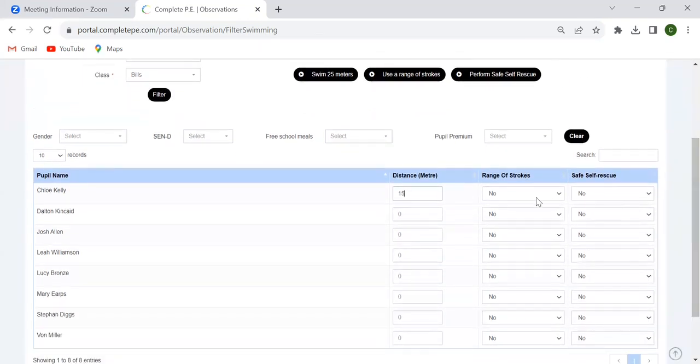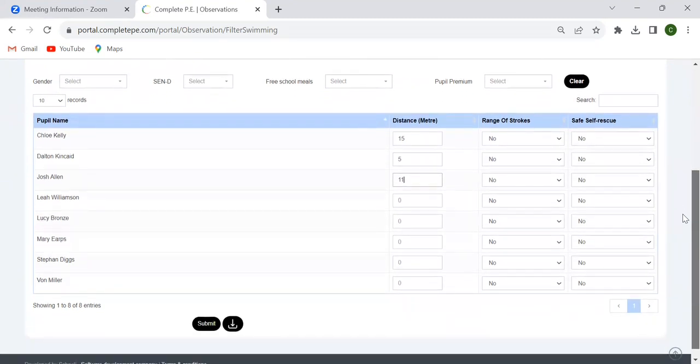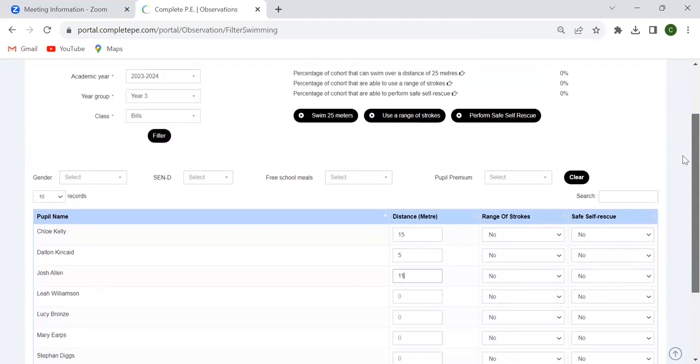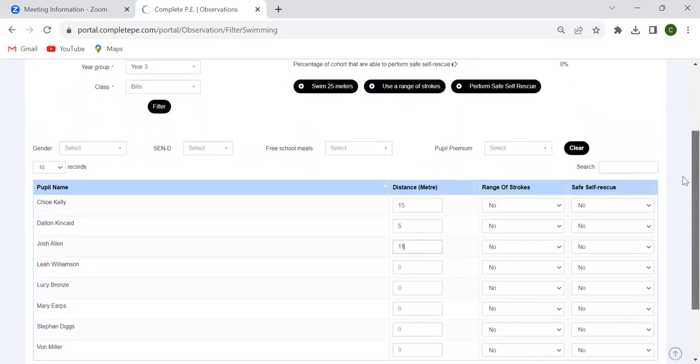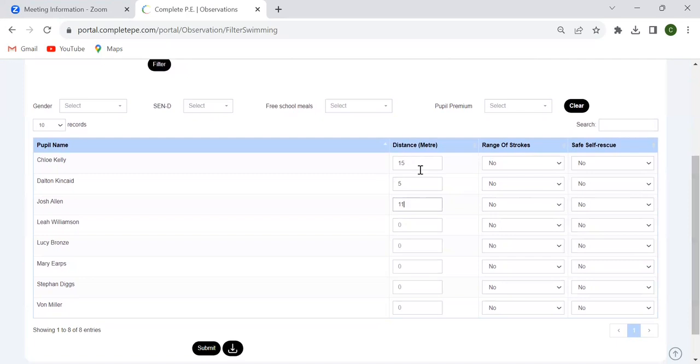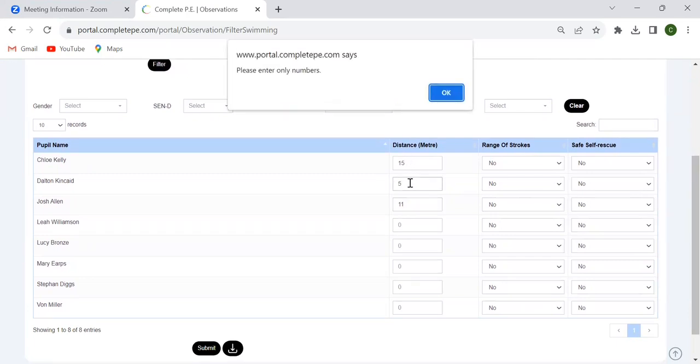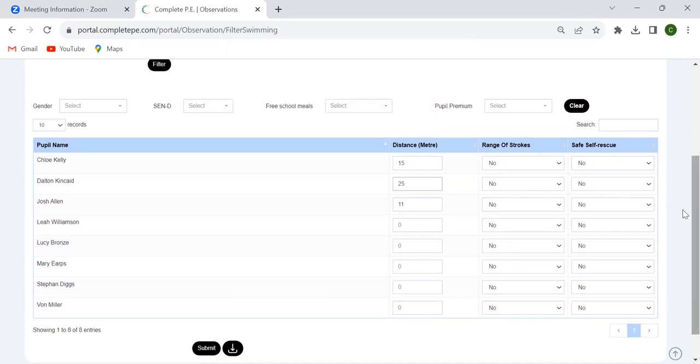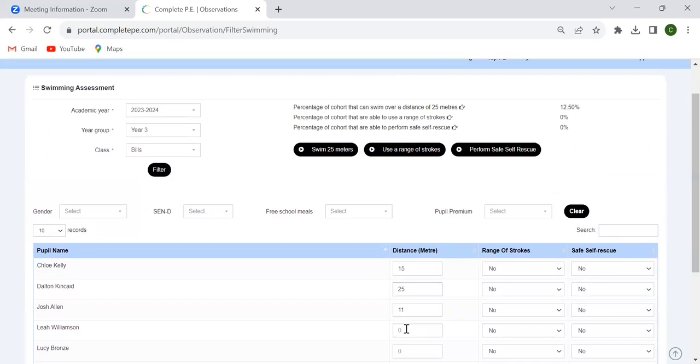But I use this with my classes for swimming, so I would still keep track of how far they can swim, so that every time they go swimming, potentially every term, every week, however often you want to do that, I used to take my iPad swimming with me to fill this in. You can then edit and change the distance that pupils are able to swim, so that eventually, once they actually get to 25 meters, the data will begin to change.